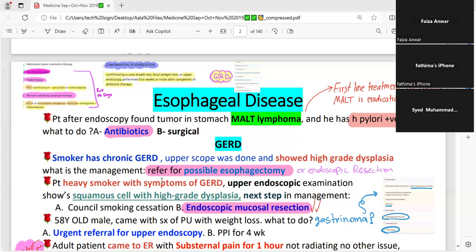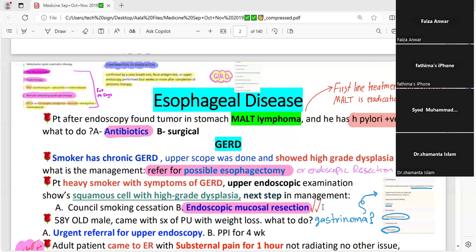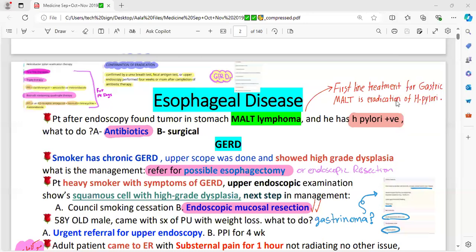A smoker has chronic GERD, and the upper scope shows high grade dysplasia. As we discussed, the gold standard investigation for GERD is upper GI endoscopy, in which the clinician takes a sample for biopsy.